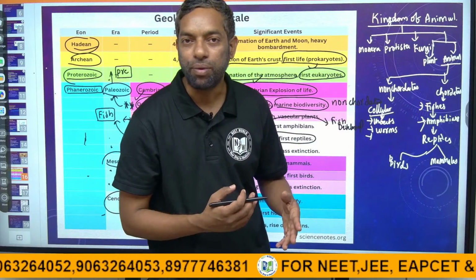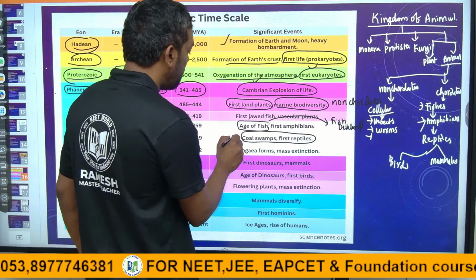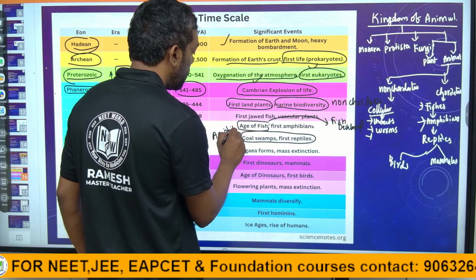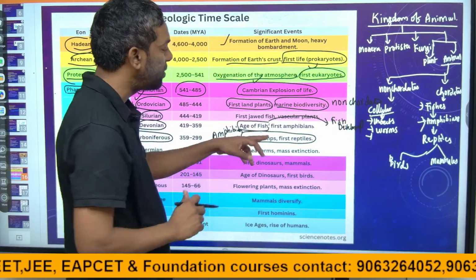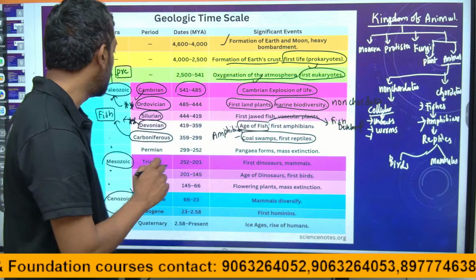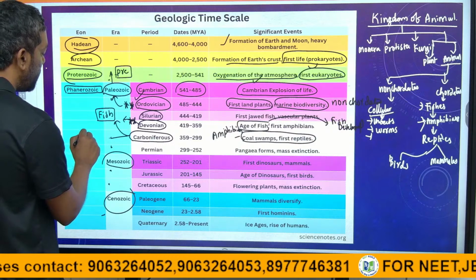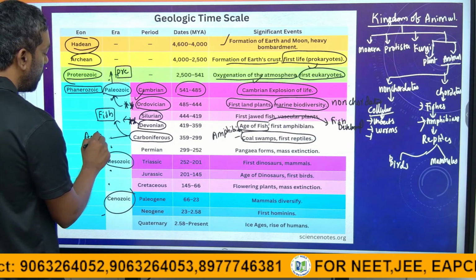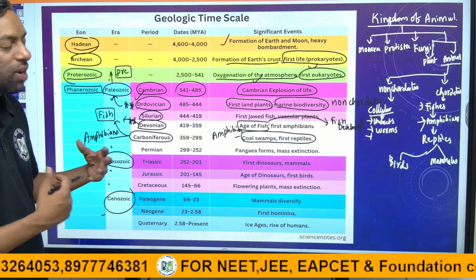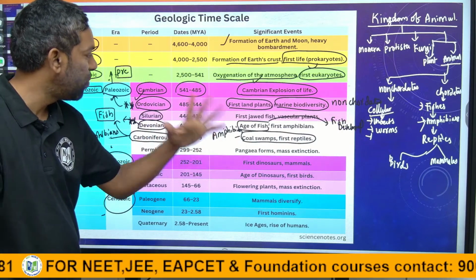So Carboniferous is the amphibian age. From the amphibians, the first reptiles started. The Carboniferous era is for amphibians only. Devonian is the fish, Carboniferous is the amphibian. A huge population of amphibians developed in the Carboniferous.